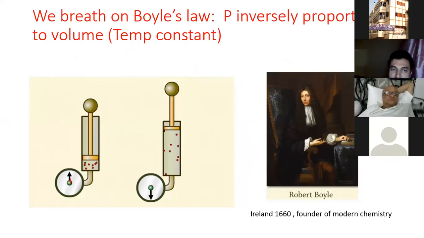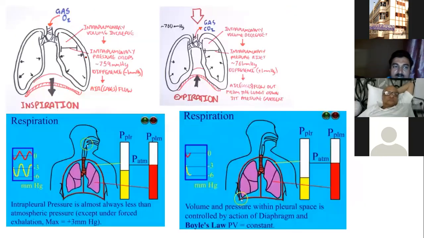Just see how. During inspiration, your intrathoracic pressure is -40, so gases from the atmosphere go in. So volume increases and pressure is low. So pressure and volume have an opposite relation.